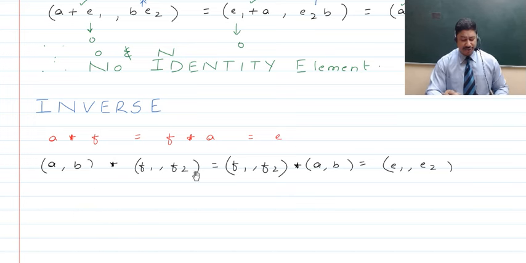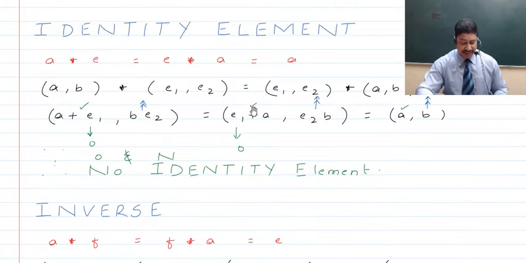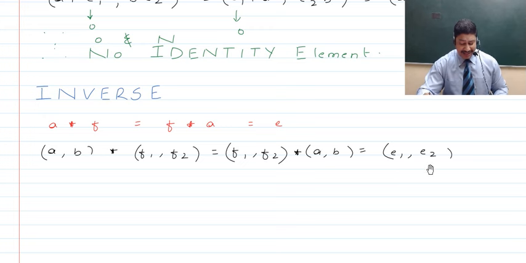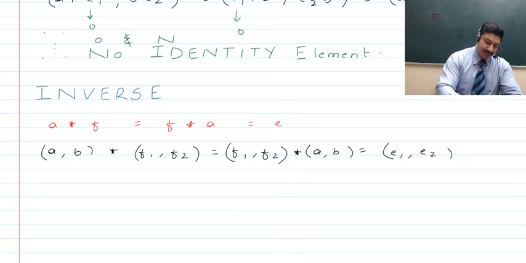So with regards to the operation at hand, we will quickly check. If we talk about A comma B asterisk F1 comma F2, where asterisk is the binary operation, obviously that should be equal to the other way around, F1 comma F2 asterisk A comma B, which should give you the identity element E1 comma E2, which has been considered in the last case. So as we find that the identity doesn't exist, therefore the inverse also won't exist, and this is what we're going to write here.